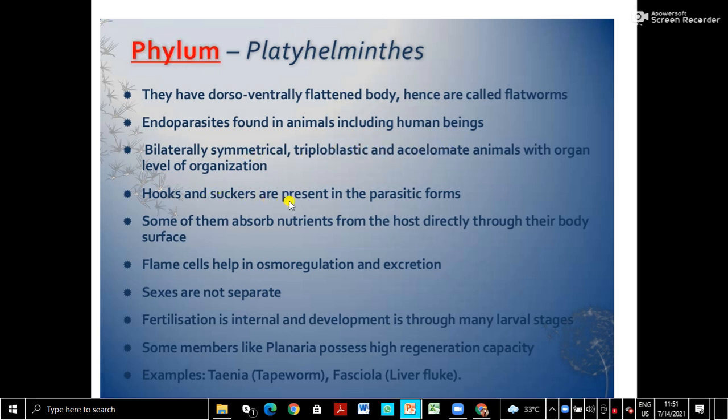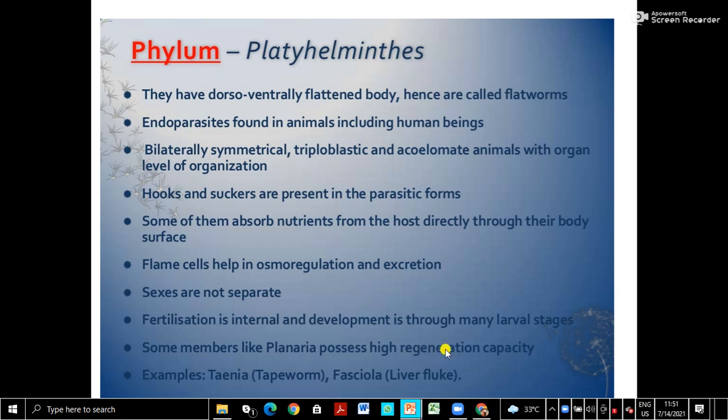They have hooks and suckers in parasites for absorbing nutrients from the host, and flame cells, which are important, for osmoregulation and excretion. They are hermaphrodites, which is also a primitive characteristic. Then internal fertilization, so here they are a bit advanced.